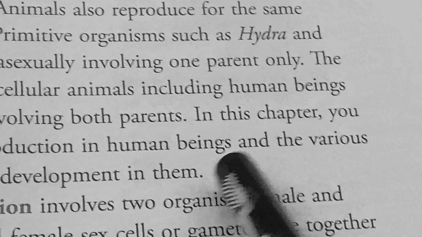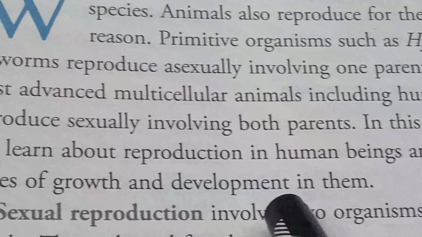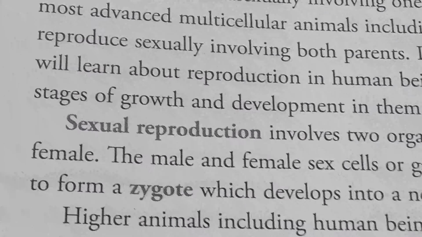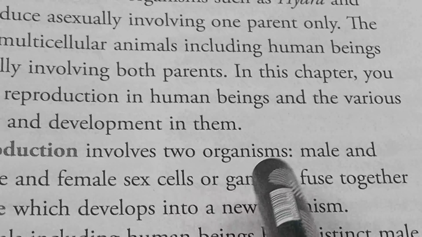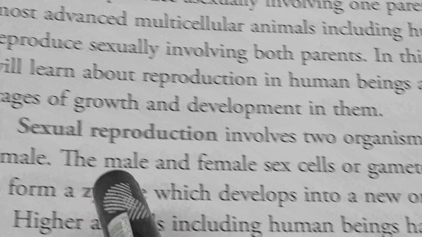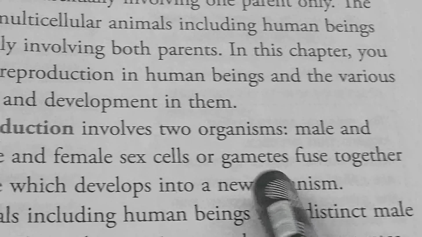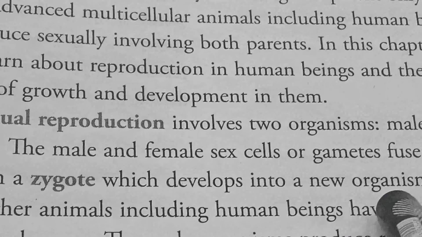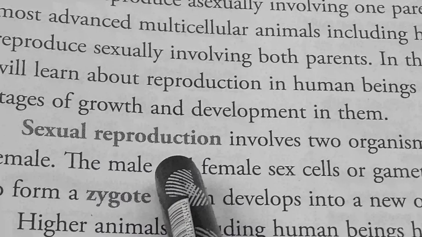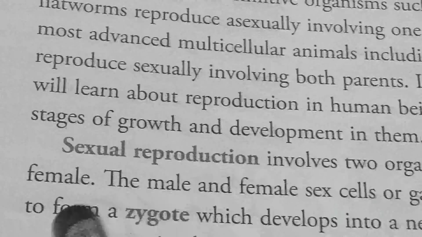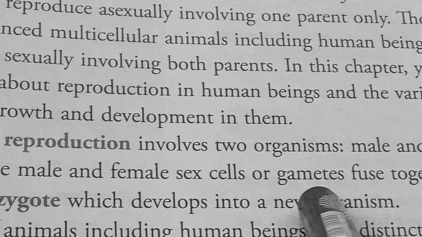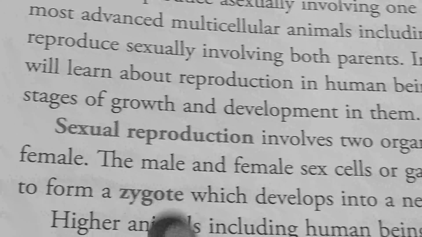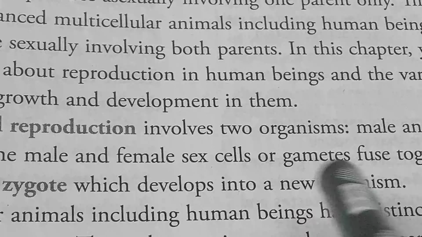In this chapter, you will learn about reproduction in human beings and the various stages of growth and development in them. Sexual reproduction involves two organisms, male and female. The male and female sex cells or gametes fuse together to form a zygote, which develops into a new organism. So actually, what is the sexual reproduction process? Two organisms, male and female, produce sex cells or gametes that fuse together to form a zygote, which develops further into a new organism.